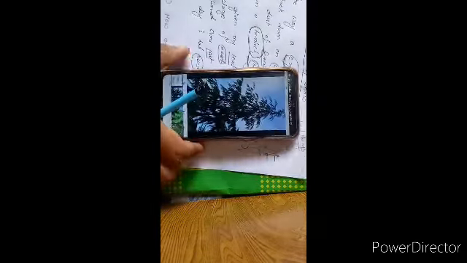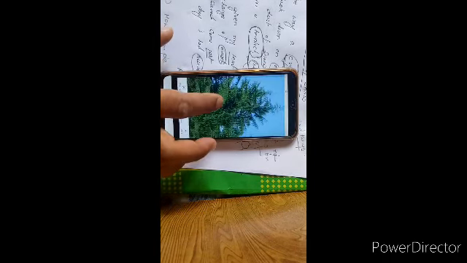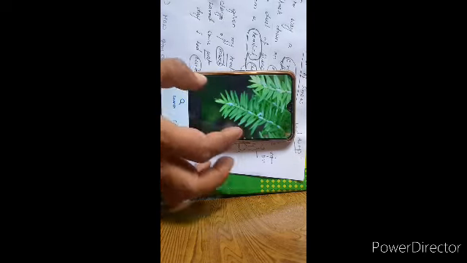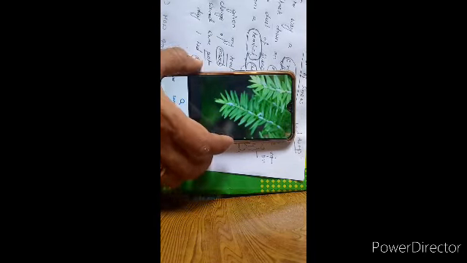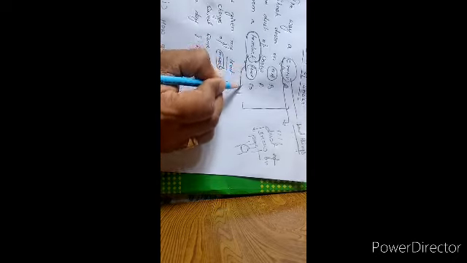Now I'll show you the picture of a hemlock tree. Here, this is a hemlock tree. See here, it is a tree with small flowers in it. This is a hemlock tree. It is a very poisonous tree, clear?